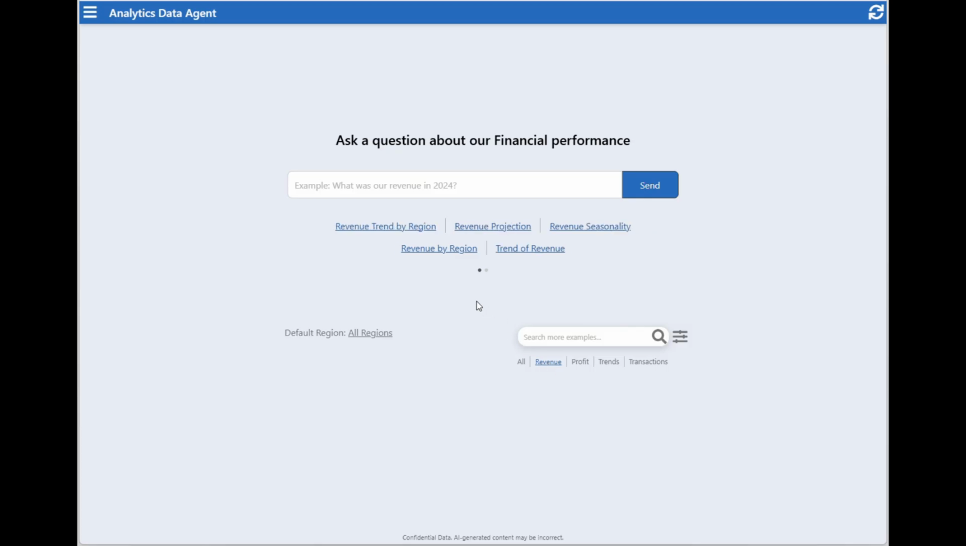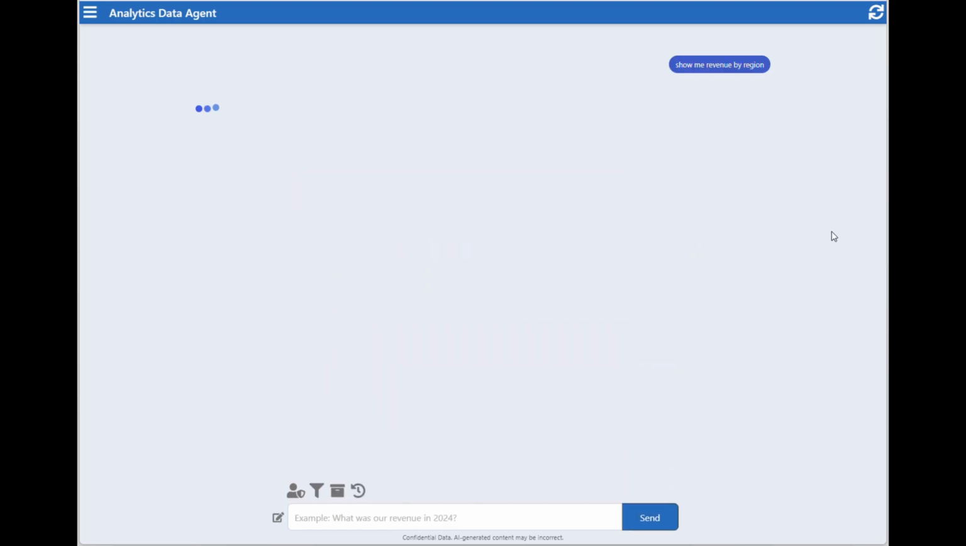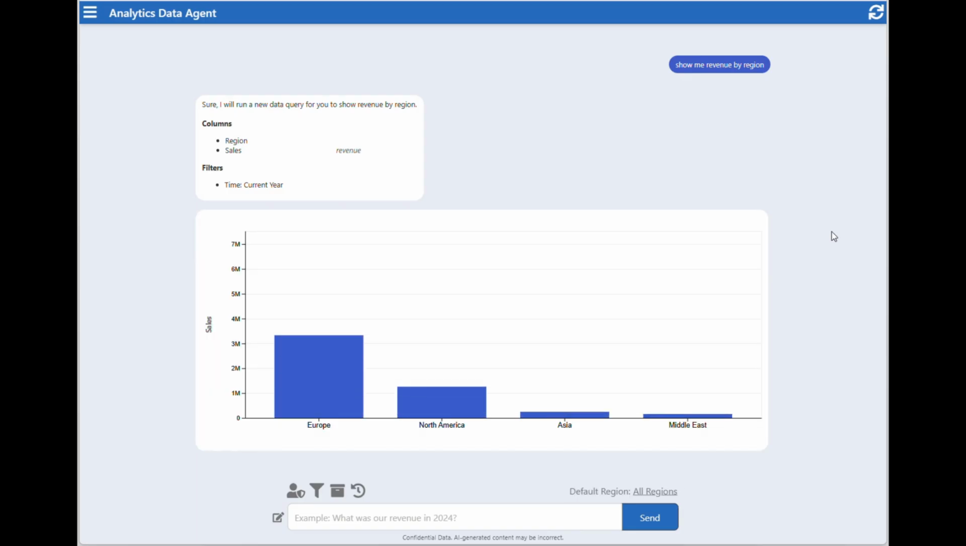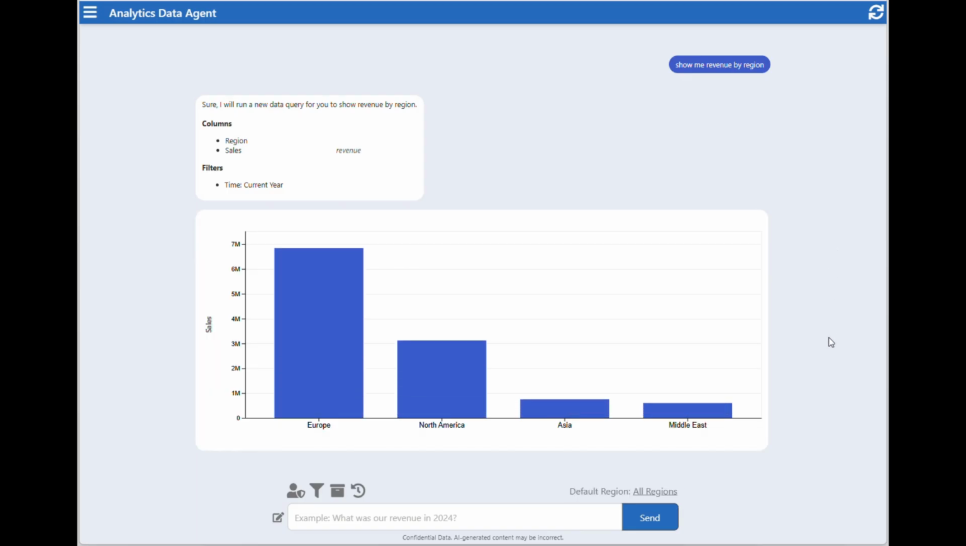Let's start by asking this simple question, which will show our company's revenue by region. And you can see here we have a breakdown of our revenue by region. This data query was built and run in real time.